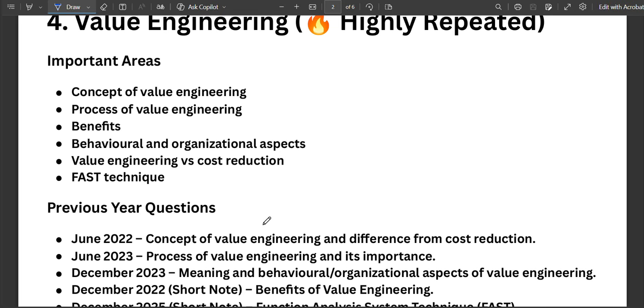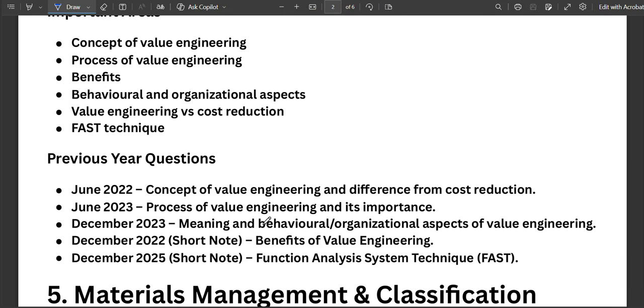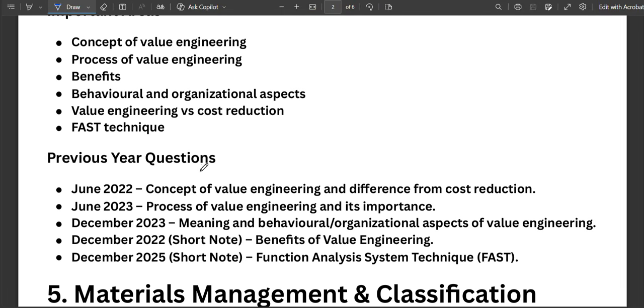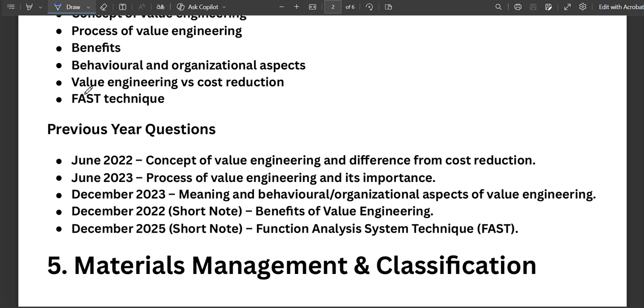So value engineering is another favorite topic of IGNOU. Important areas include meaning of value engineering, process of value engineering, benefits of value engineering, and behavioral aspects and organizational aspects, and the difference between value engineering and cost reduction. You should also prepare for the FAST technique, which stands for Function Analysis System Technique. Okay, the FAST technique is important.